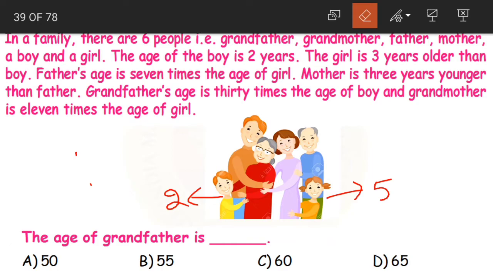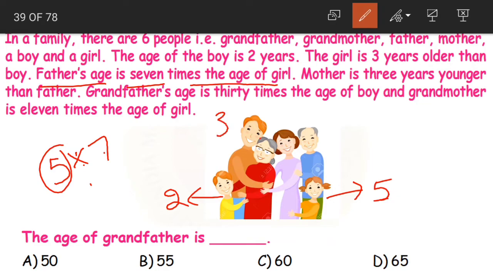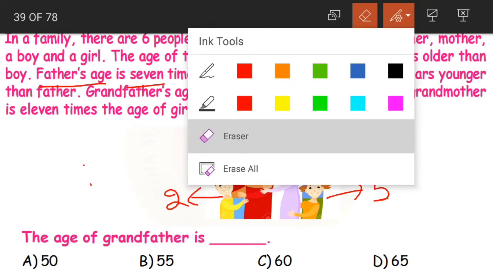Okay. Next. Father's age. Yes. Father's age is 7 times the age of girl. Now father's age is how much? 7 times means we need to multiply it with 7. So 7 times the age of girl. Girl is 5 years old, into 7 becomes 35. Father is how much, children? Father is 35 years old.